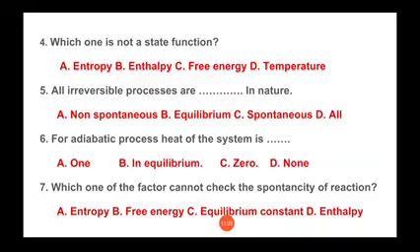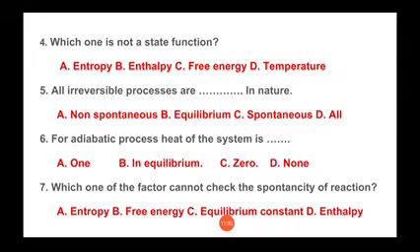So for an adiabatic process, heat, that is Q, is obviously equal to 0. So the correct answer is option number C, that is 0.